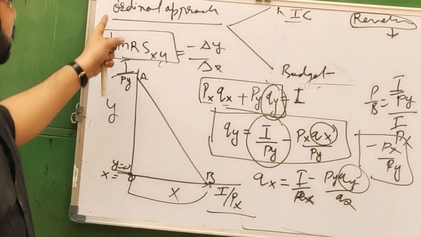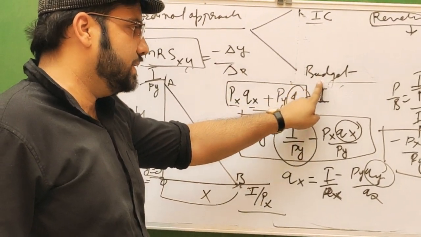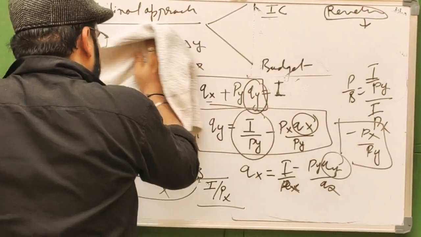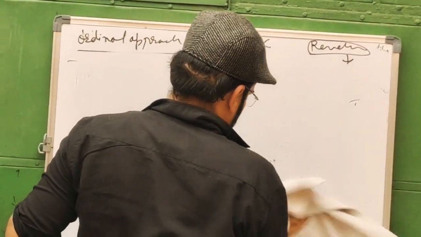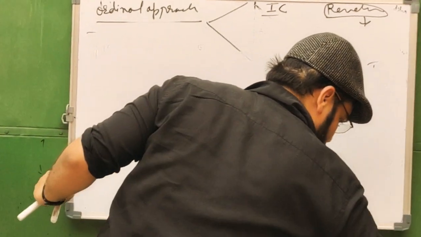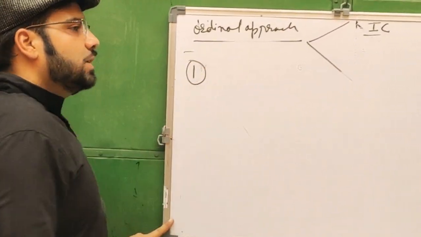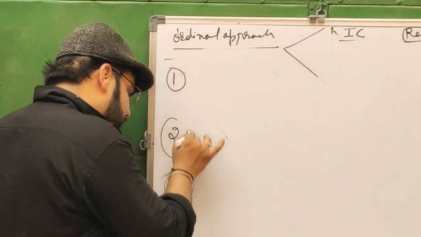Now, according to this ordinal approach, there are two tools, IC and budget line, which we discussed here. Now, following are the conditions of consumer equilibrium. First is the necessary condition, and second is the sufficient condition.